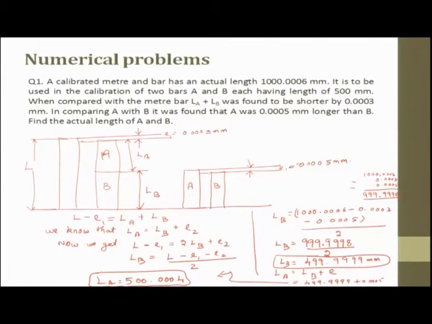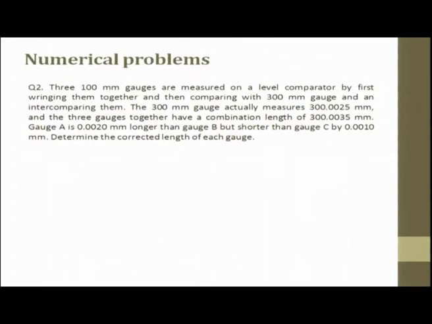So, now are you able to find out if there is a small error? How do we calculate? The first step is you should understand this is the length I want. I have 2 slip gauges or 2 blocks, which is expected to be 500, 500. When I put it on top, I find out there is an error. Then these 2 blocks also have an error. So, now we are trying to find out how to sort out this thing. So, what we have done is we have converted a line scale, line measurement into an end measurement. So, let us try one more problem.